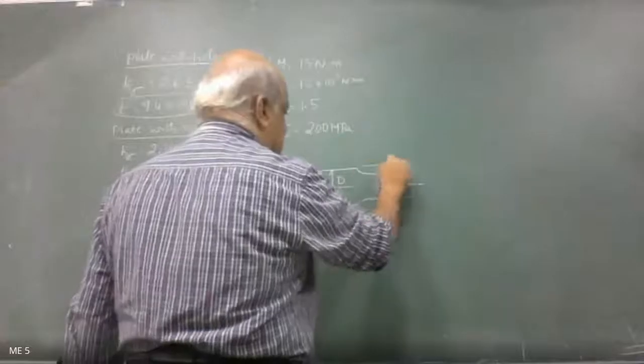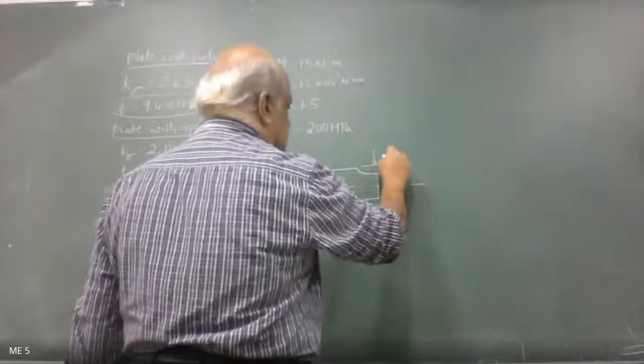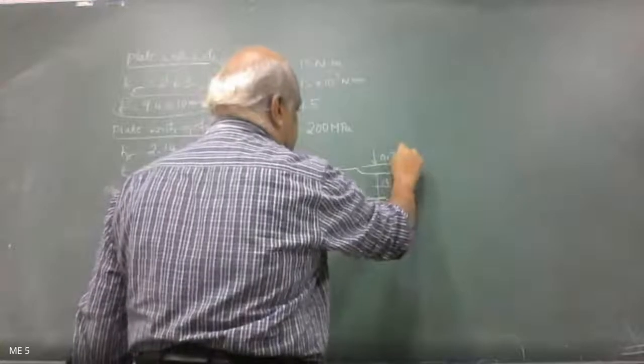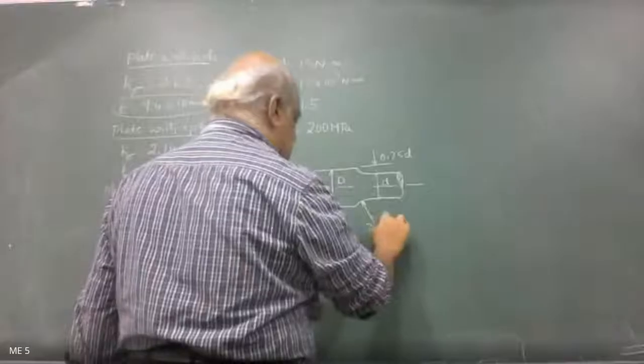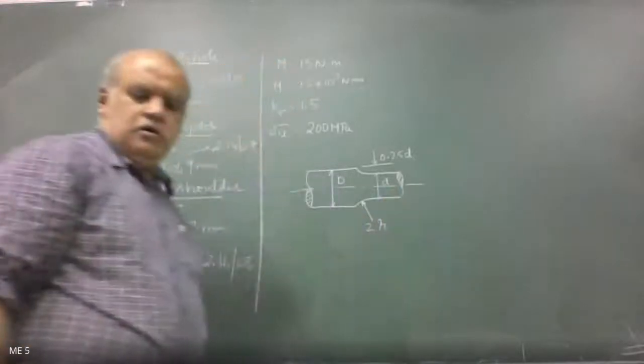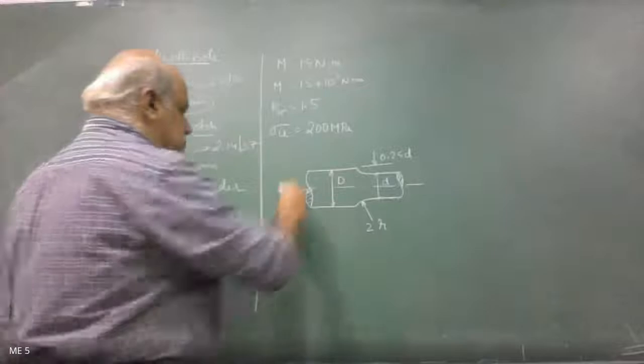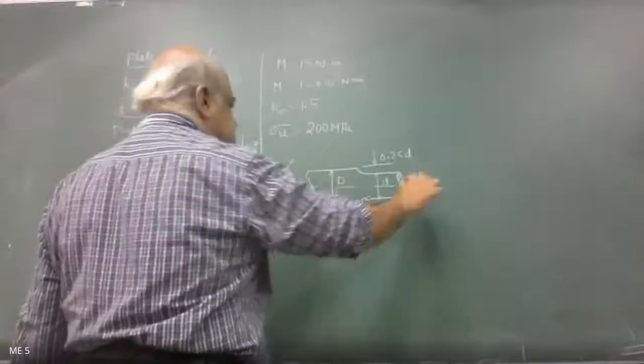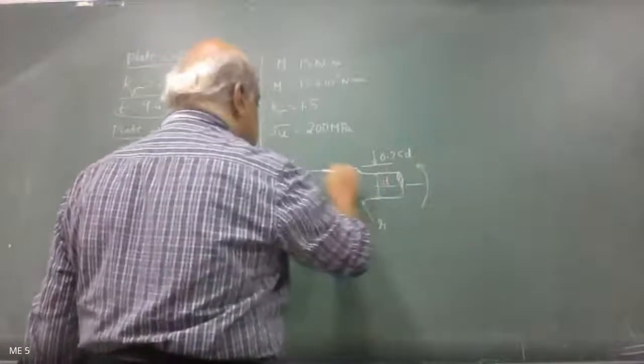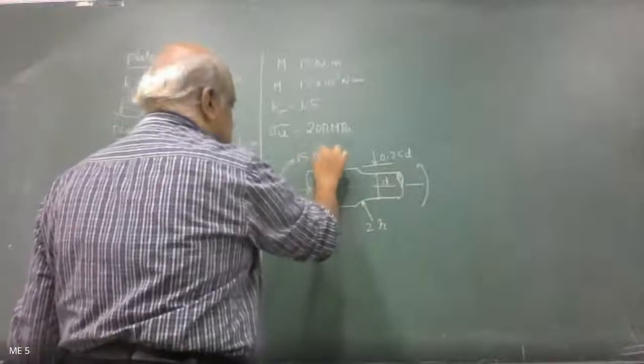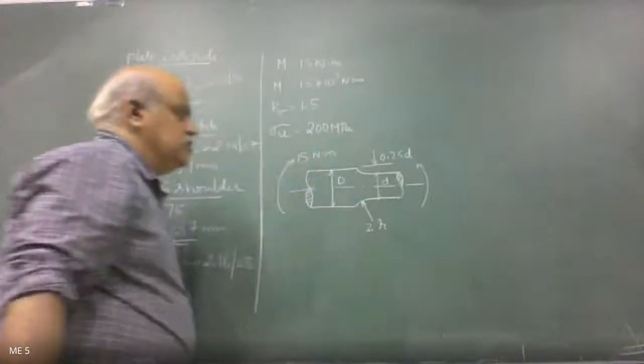Okay. Please note down this problem. Note down the sketch.